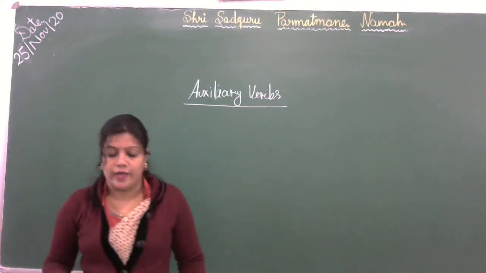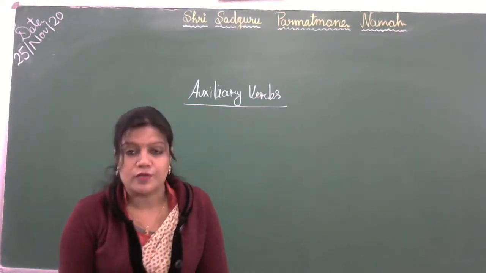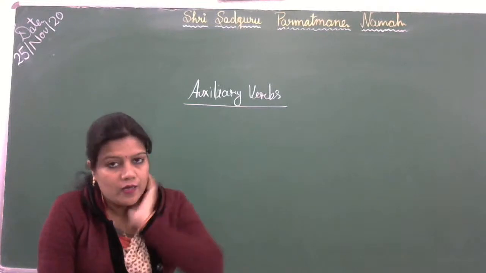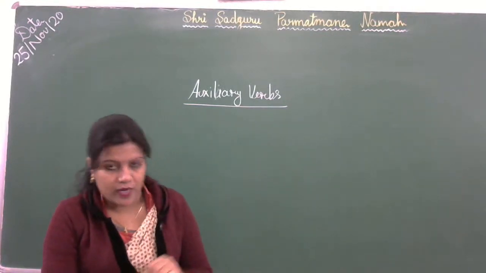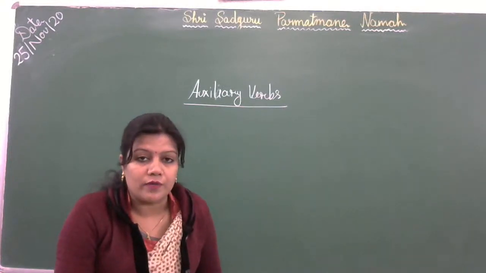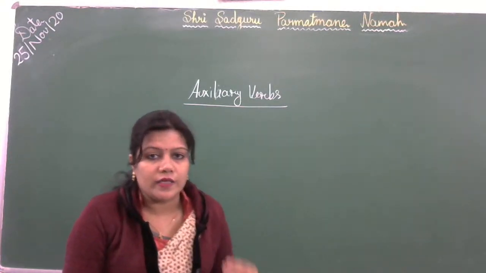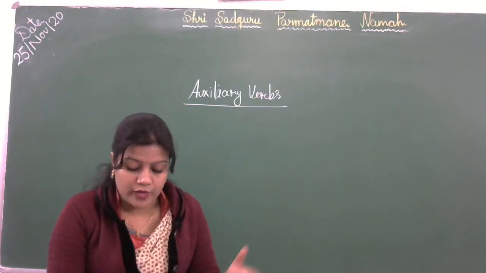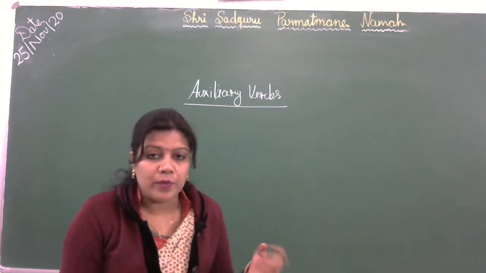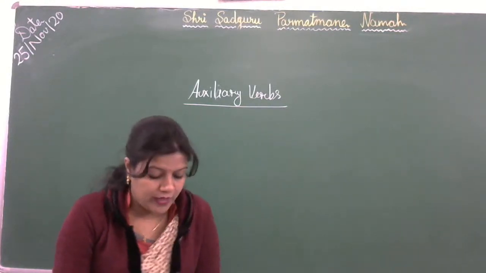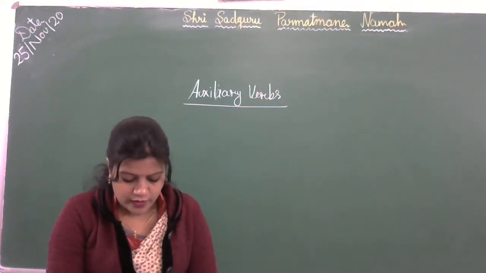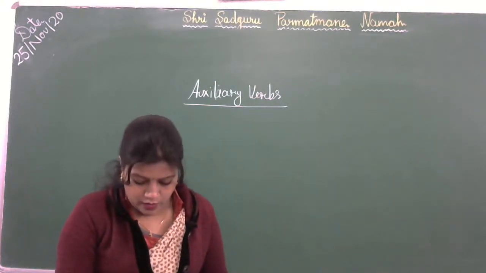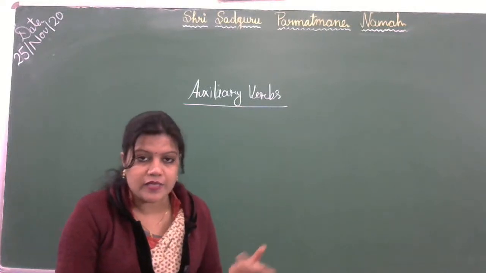Auxiliary verbs. What are auxiliary verbs? So first you should know what a verb is. A verb is an action word which shows the action of nouns. Okay, जो हमें nouns के action दिखाते हैं, that is called verbs. And what are auxiliary verbs? Auxiliary verbs are also known as helping verbs. Okay, that help the main verb. Auxiliary verbs क्या होते हैं? जो main verb की help करते हैं. Okay, in expressing the meaning, they show us what the main noun is actually doing.